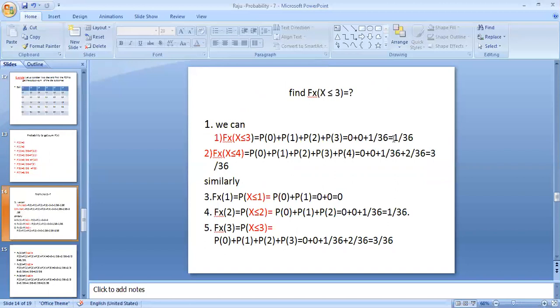For example, you can find the probabilities like this. For example, F_X of x less than or equal to 4. So it means the addition of all the probabilities: P of 0 plus P of 1 plus P of 2 plus P of 3 plus P of 4. The probabilities of the first two are zeros.